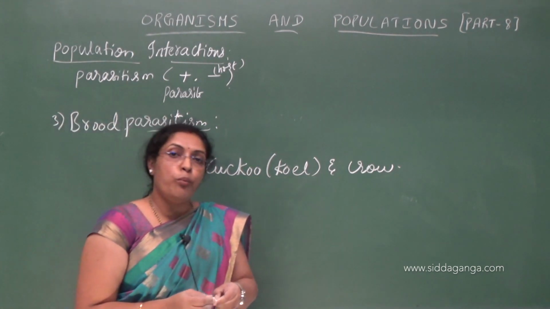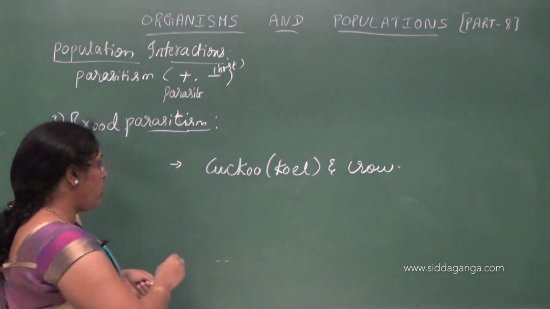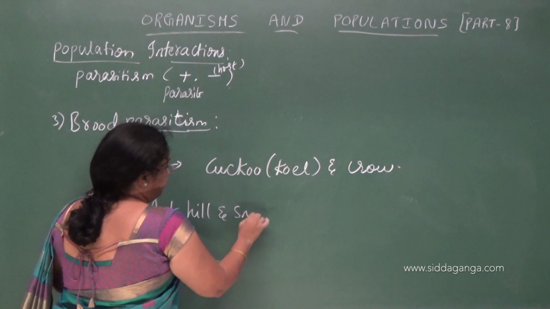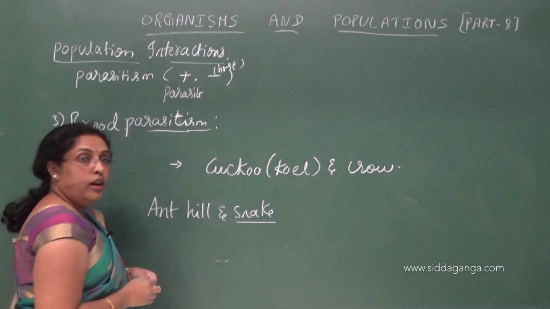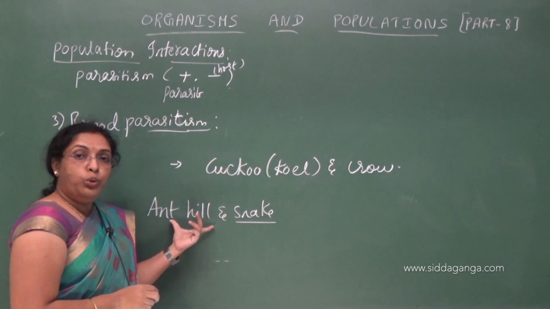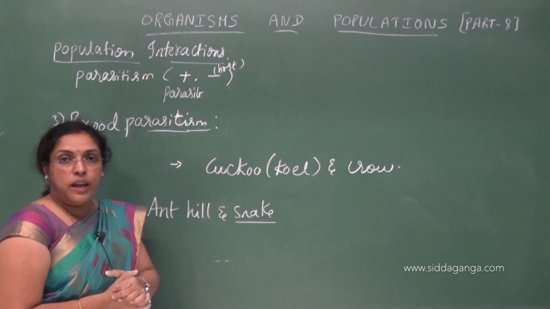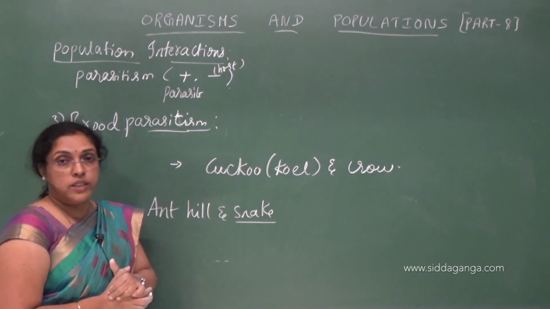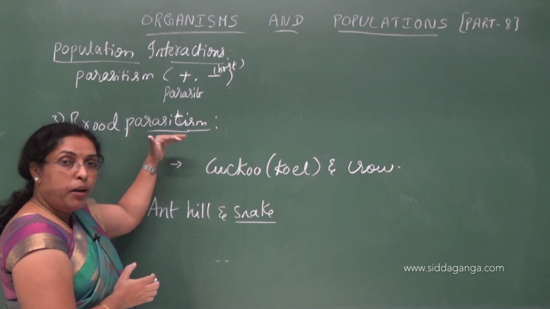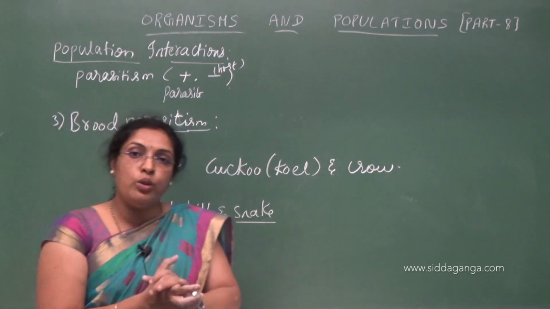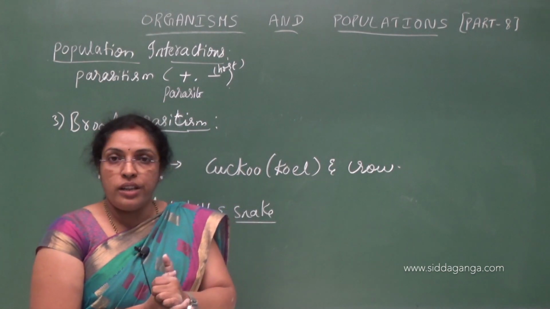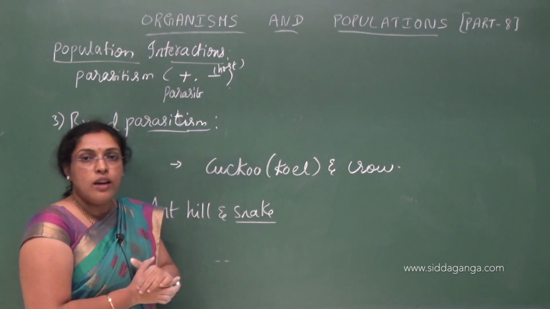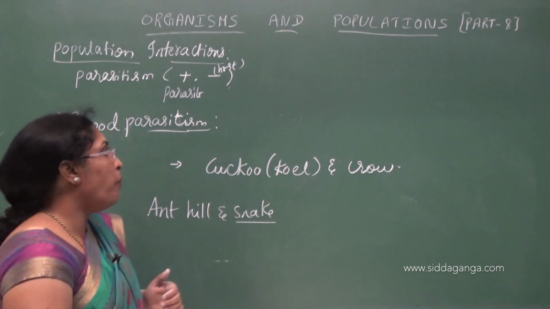Also we can give one more example for brood parasitism, that is ant, eel and snake. Snake cannot build a nest, so it goes and lays eggs there. So ant, eel and snake also come under brood parasitism. In this type of parasitism, parasites are not dependent on the host for nutrition and shelter. They are dependent on the host mainly to lay the eggs. This is about the brood parasitism.